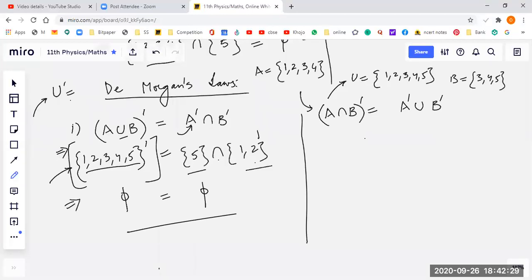Now you might say, sir, you had told that we can't find the complement of a set in case its universal set is not given. Am I right, Ishma? But now, interestingly, we are finding the complement of the universal set itself. Now, what will be the complement of the universal set?